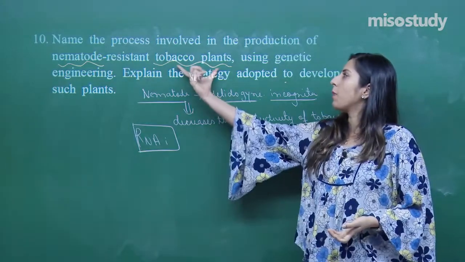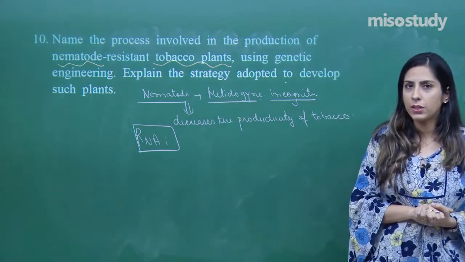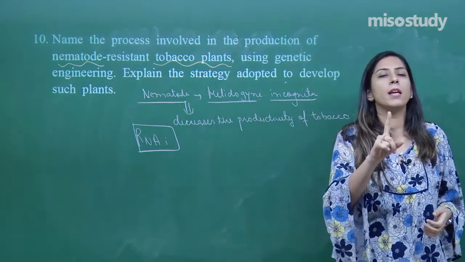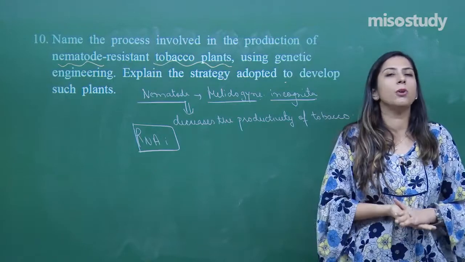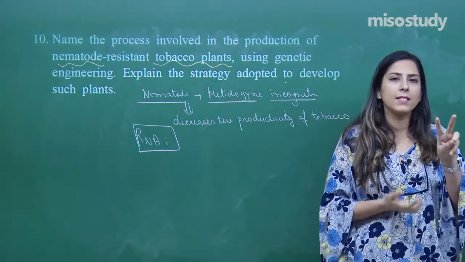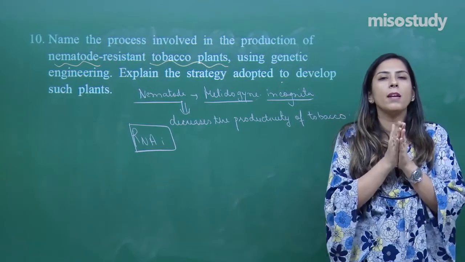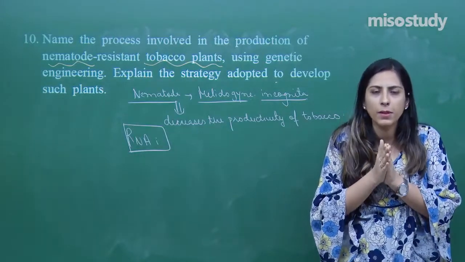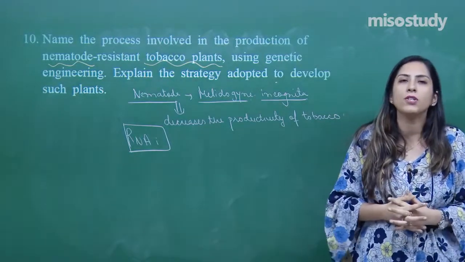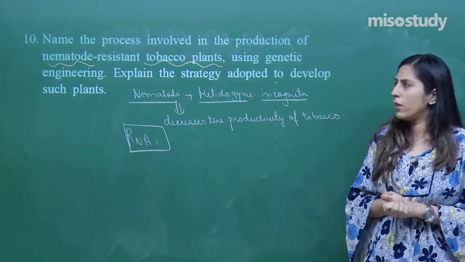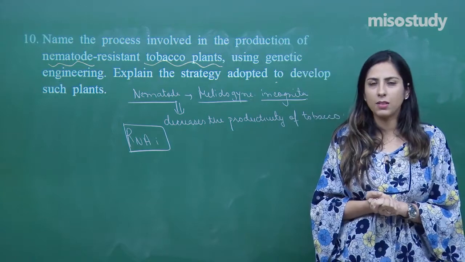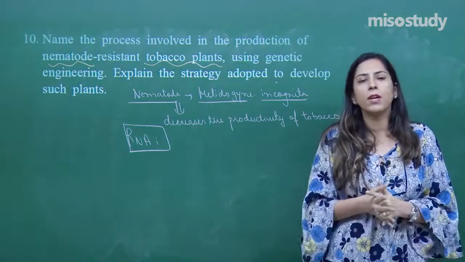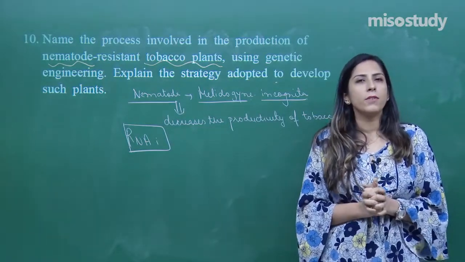So that is called a tobacco plant which is produced because of the recombinant DNA technology, and basically this is called RNA interference, where double-stranded RNA is synthesized in the tobacco plant. Two RNAs are there, sense RNA and the antisense. They will bind to the mRNA which is formed by the nematode, and that is being blocked because they are complementary to each other, and there will not be any further infection because the nematode will die. So in the sessions we have discussed the same in detail. Hope you remember that, and it is a direct question and you can refer to the sessions where we have discussed that. So we have completed on an average the 10 questions.